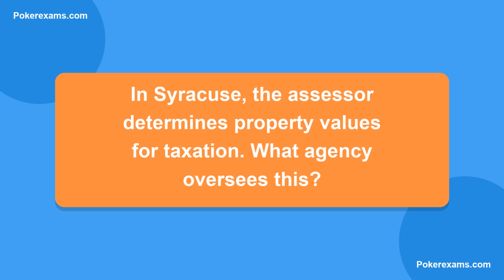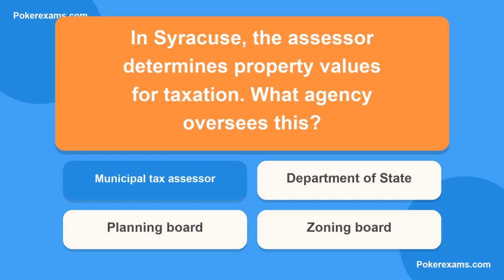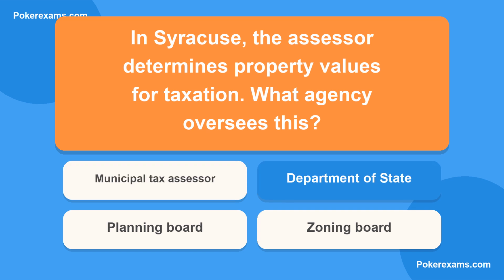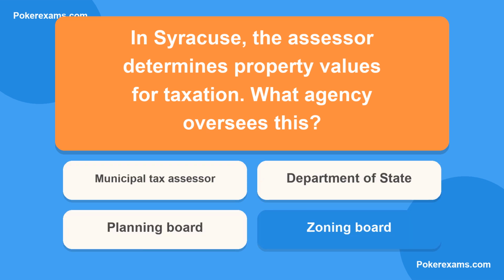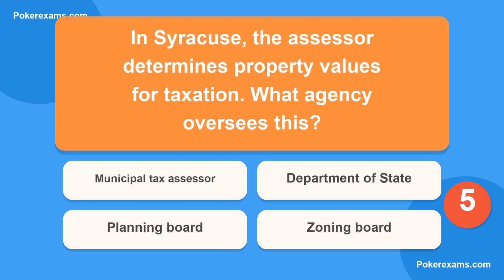Next question. In Syracuse, the assessor determines property values for taxation. What agency oversees this? Is it A, municipal tax assessor? Or B, Department of State? Could it be C, planning board? Or lastly D, zoning board?